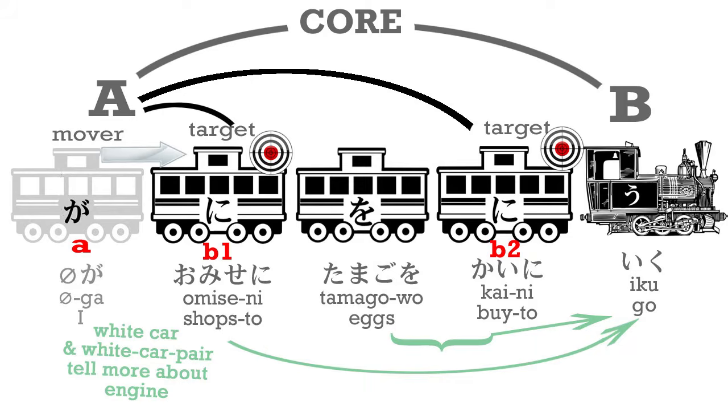So, you see that in this sentence we have 2 targets. The shops, omise, is the actual physical target of our going, the place. And buying eggs is the reason for our going. So that's the emotional target, the volitional target. A more subtle kind of target than the physical place we're going to, but still a target. And it's possible to have 2 targets in the same sentence, both marked by ni, and that's exactly what we're doing here. So ni gives us the target of an action in the most literal sense, and also the volitional target, the actual aim of our action.